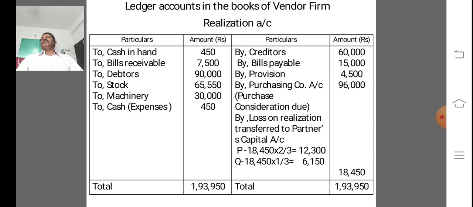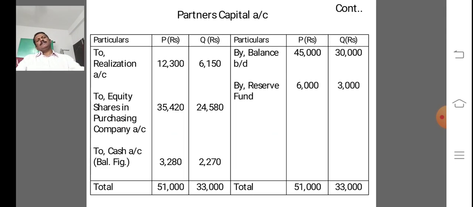So in this problem, the partners are incurring loss. So that loss is credited to realization account, and loss on realization account transferred to partners capital account. That is what is the difference, loss? 18,450 is the loss. So 18,450 into 2 by 3, 12,300, and 18,450 into 1 by 3, 6,150 is the loss.